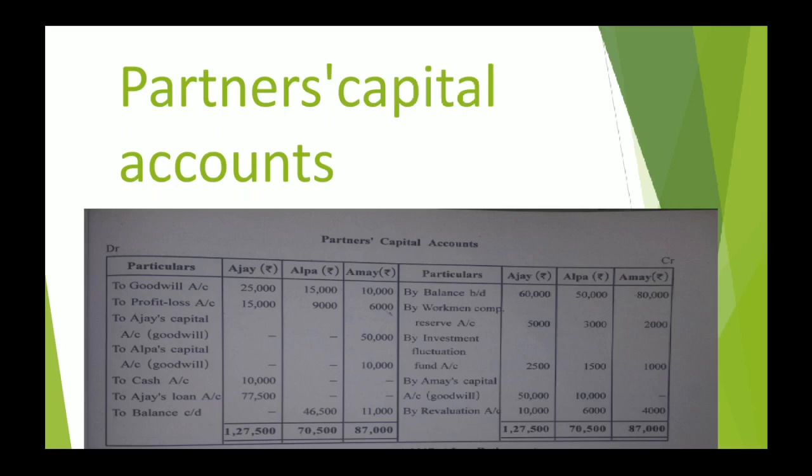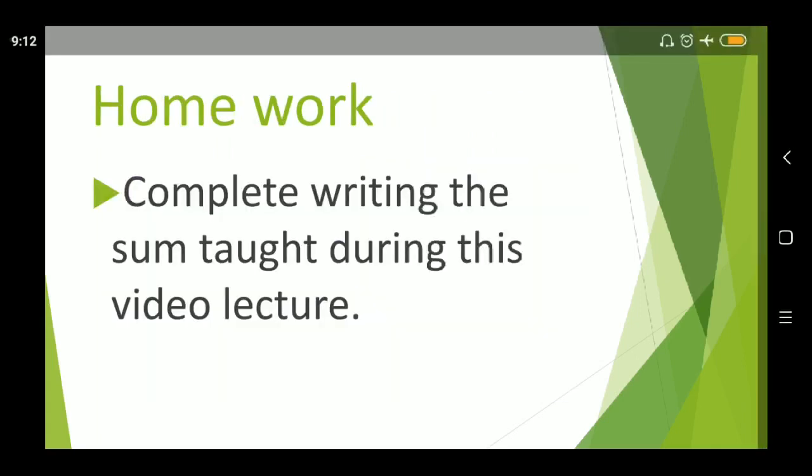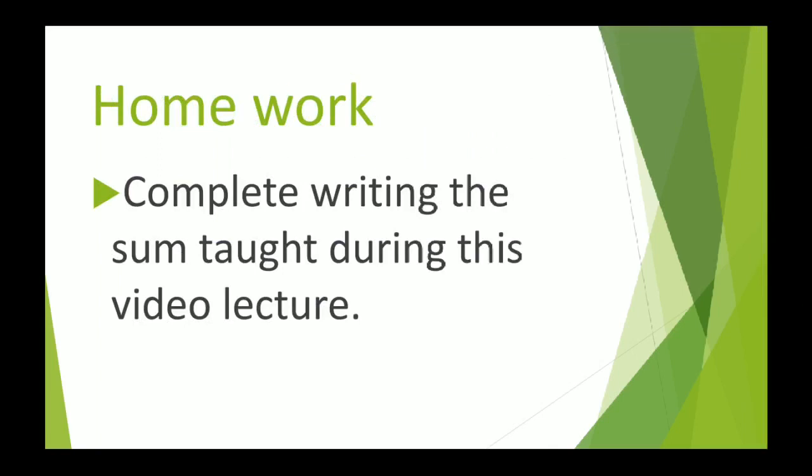It is that simple. The second effect of this, in the new balance sheet, is Ajay's loan, you can see 77,500. And if we are talking about cash, the closing balance of cash, which we did not write previously, is 16,000 minus 10,000. Why did we deduct this? Because the amount is to be paid to Ajay. So the closing balance of cash is 6,000. And finally, the total of your balance sheet is identical. Your homework for today is that you should finish writing this sum completely.